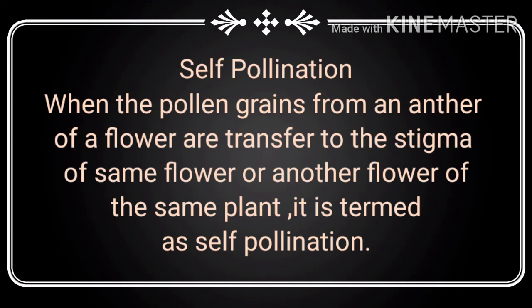What do you understand by self-pollination? Self-pollination means when the pollen grains from the anther of a flower are transferred to the stigma of the same flower or another flower of the same plant. It is known as self-pollination.